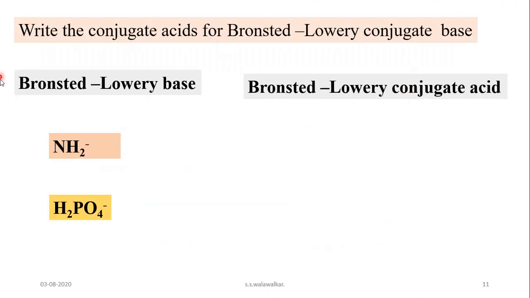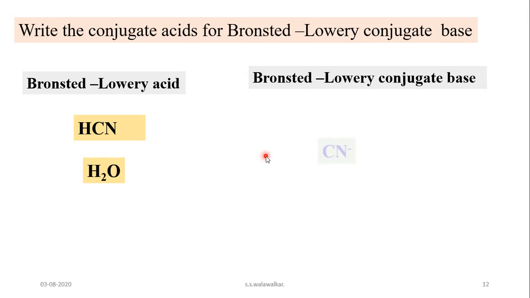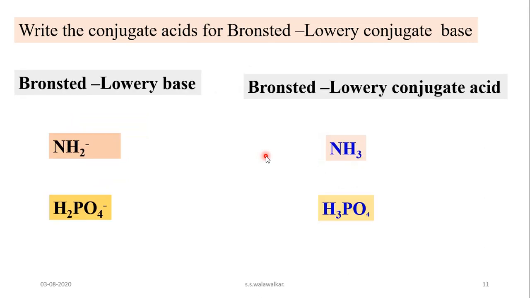So see here, solve this. This is the Bronsted base. Then you know how you can find the conjugate acid of this base? By adding one proton. So by adding one proton, NH2 minus becomes NH3. So the answer of this is NH3.